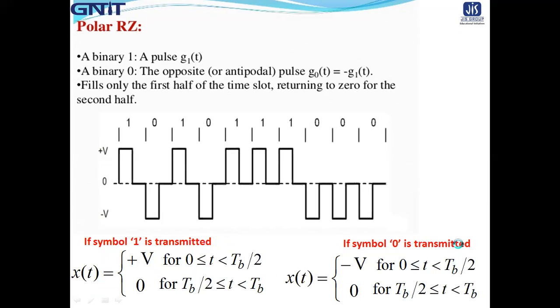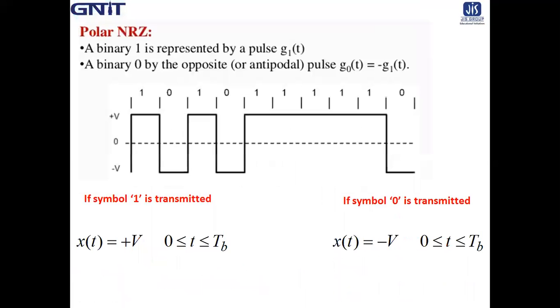Similarly, if symbol 0 is transmitted, then x(t) is equal to minus V for t belonging to 0 to TB by 2, and x(t) is equal to 0 for t belonging to TB by 2 to TB. Okay. Next is the polar NRZ.